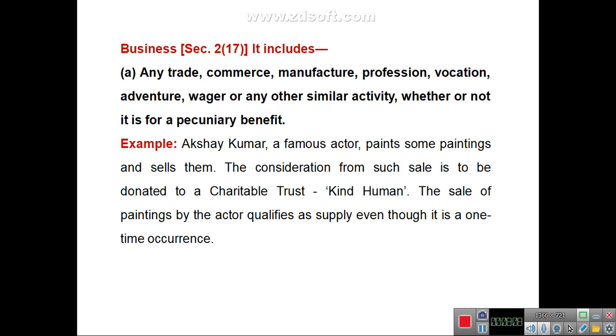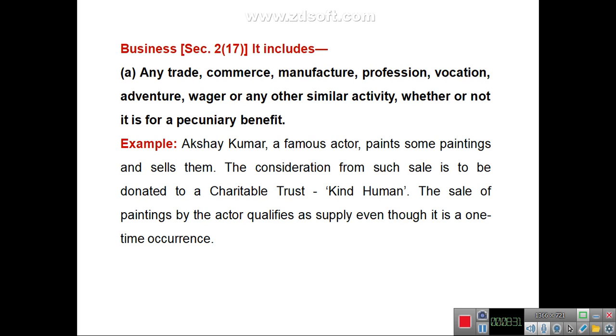The consideration from such sale is to be donated to a charitable trust, Being Human. In this case, the sale of paintings by the actor will qualify as supply, even if it is a one-time occurrence. So even any activity which is not done for a pecuniary benefit will be a business.